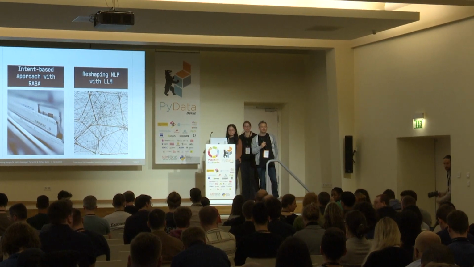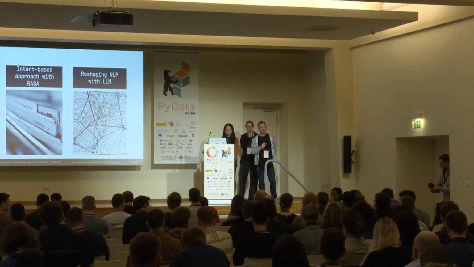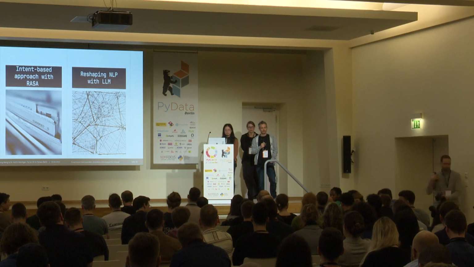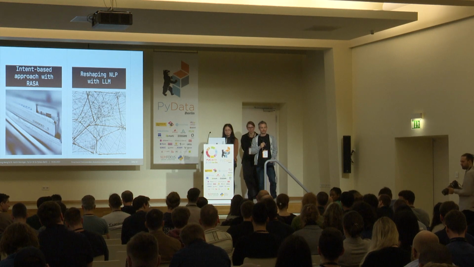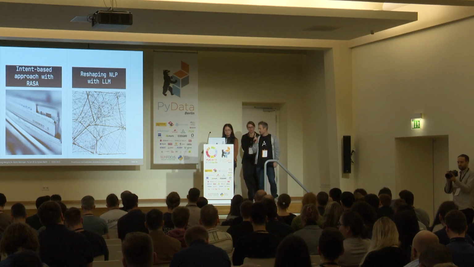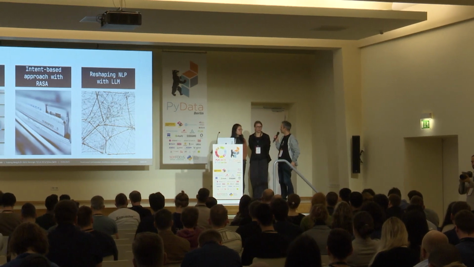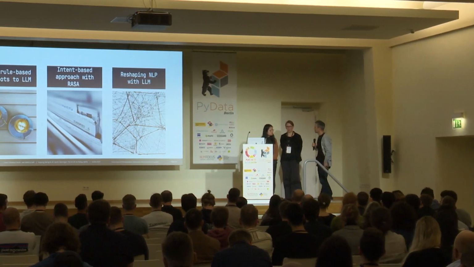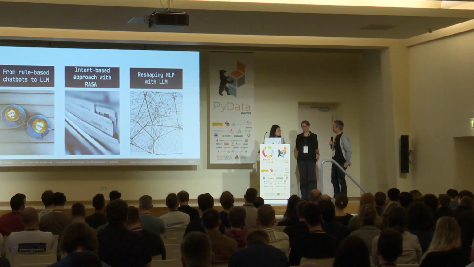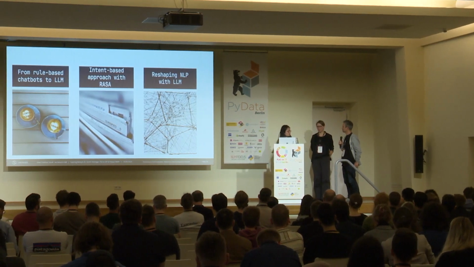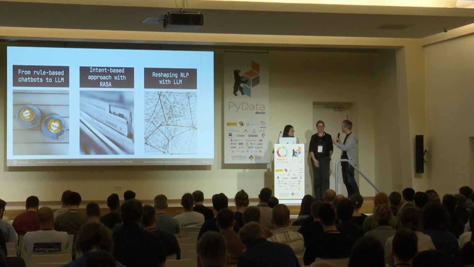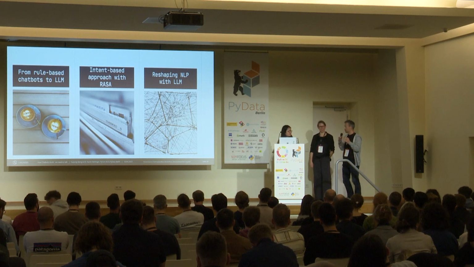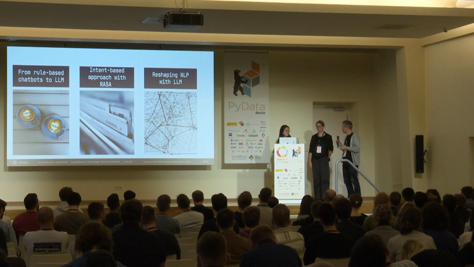So one of the challenges is that it's not open source, but have you experimented with open source LLMs like Alpaca and seen how good they are compared to OpenAI GPT models? Not really.